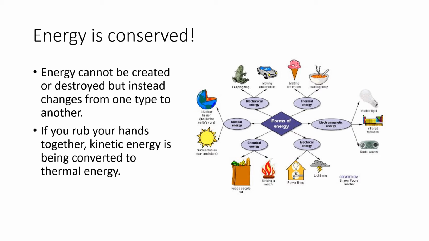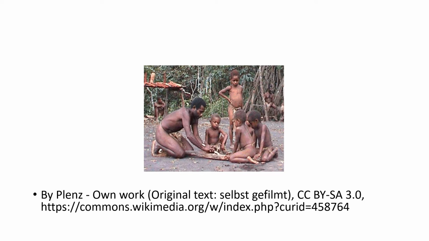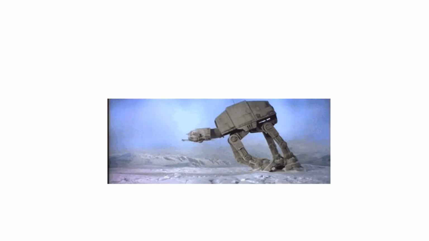Here we have all sorts of different types of energy listed over on the right, and you could think about, for example, you could eat food, which is chemical energy, and then you could go for a run, which is kinetic energy. So essentially what's happening is that chemical energy is being turned into kinetic energy. Here we have a man turning kinetic energy into thermal energy by rubbing a piece of wood on another piece of wood. That friction is heating it up, and he's hoping to create a fire.